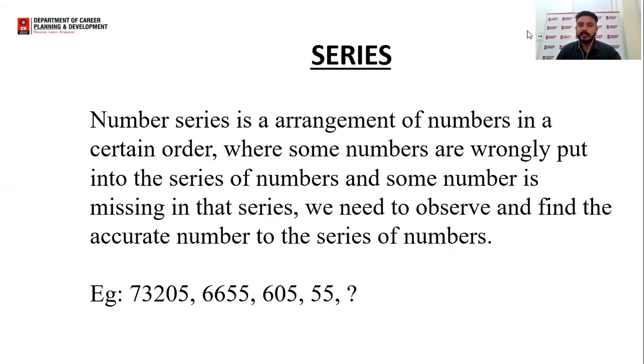Series is an arrangement of numbers in a certain order where some numbers are wrongly put into the series of numbers and some numbers are missing in that series. We need to observe and find the accurate number to the series of numbers. Like the example given on your screen, that is 73205, 6655, 605, 55.